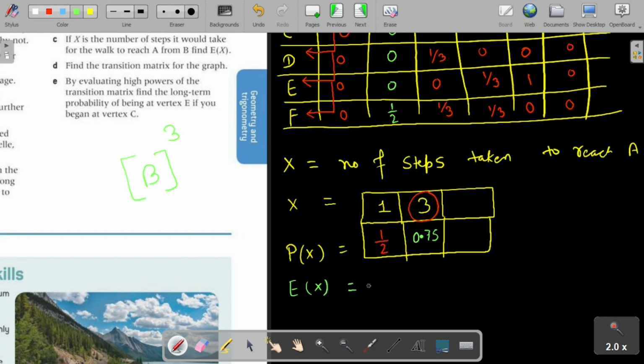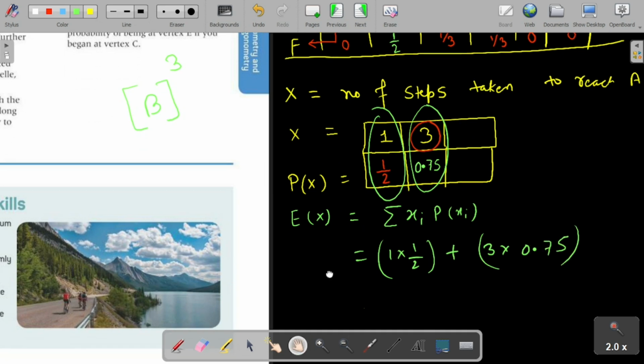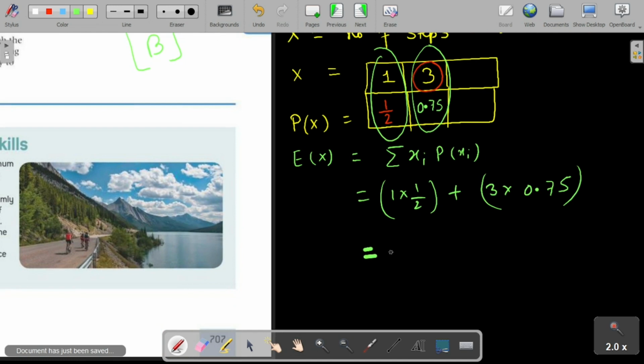Now we can find its expectation. E of x is equal to the summation of xi times P of xi. So we have to multiply these two and add them. This should be 1 into 1 by 2 plus 3 into 0.75.